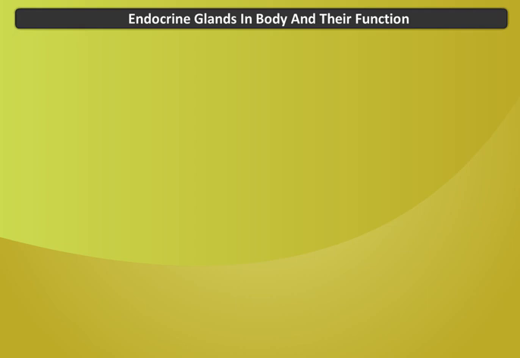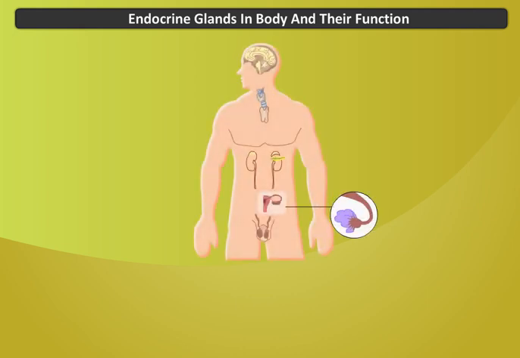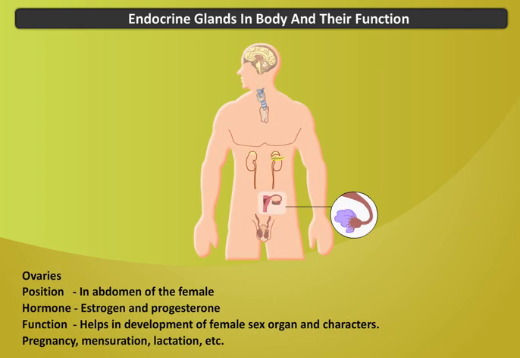Endocrine glands in the body and their function. Ovaries. Position: in the abdomen of the female. Hormones: estrogen and progesterone. Function: helps in development of female sex organs and characters. Pregnancy, menstruation, lactation, etc.